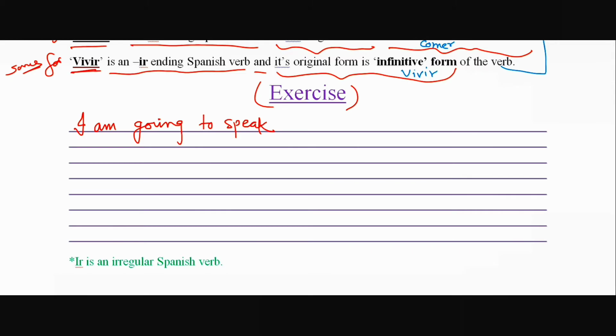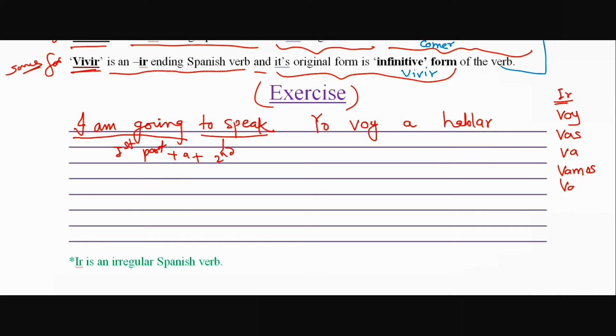First sentence is I am going to speak. I am going. This will be covered by ir. And second part is infinitive of the verb. Translation would be yo voy a hablar. To speak means hablar. If you are missing the conjugation, I'm writing here. Ir is voy, vas, va, vamos, vais, van. There is no accent. So first person is used in this sentence. Voy. Another example, hablar is infinitivo, infinitive form of the verb.